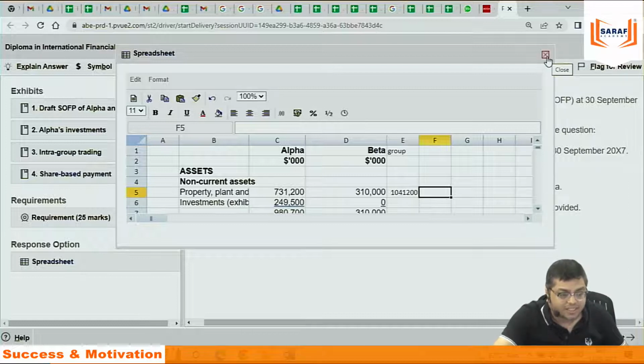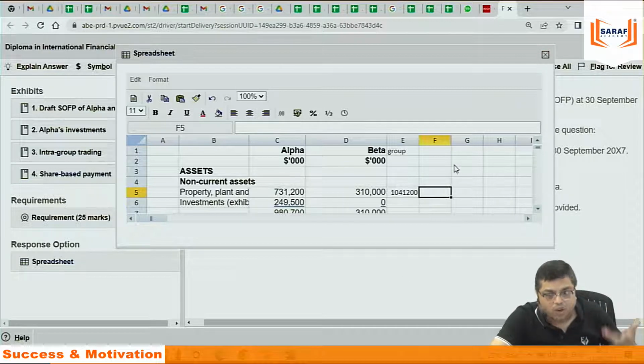Try to practice on Excel because in the exam you need to perform on Excel. On the day of the exam you can't do it if you are not practicing from the first day. And so much time is getting saved. Property, plant and equipment, I don't have to type. Figures, I don't have to type. I am just doing plus.